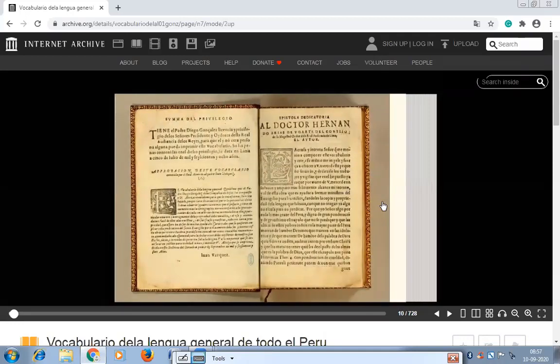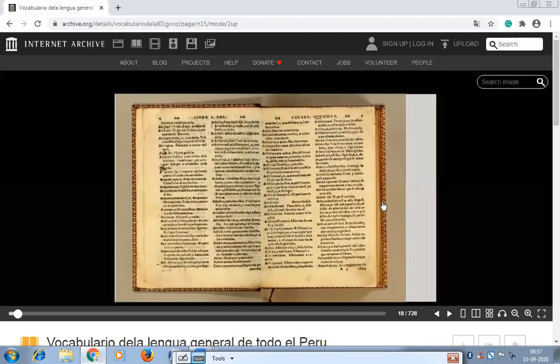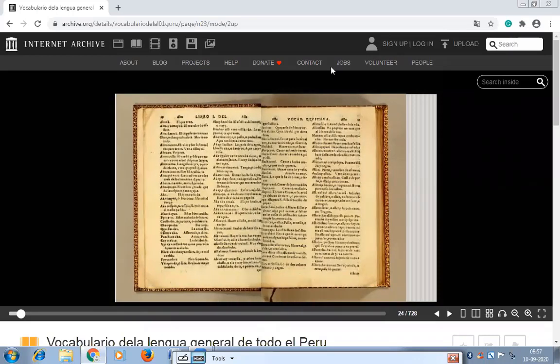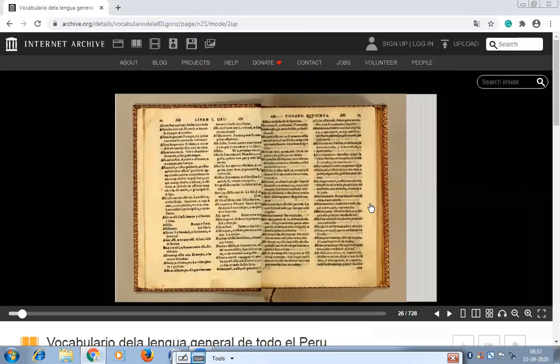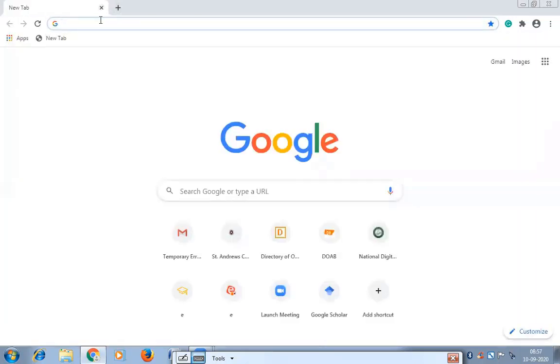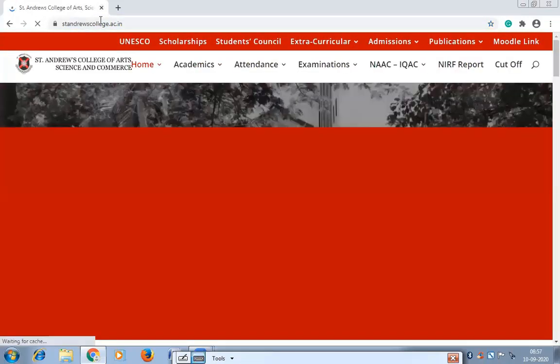As I told you, this Internet Archive is majorly catering to the needs of historical research, but for those who are interested in reading history or finding detailed information on any topic, this source is very much useful. Okay, now at the end I want to show you a very important source from our own college website.